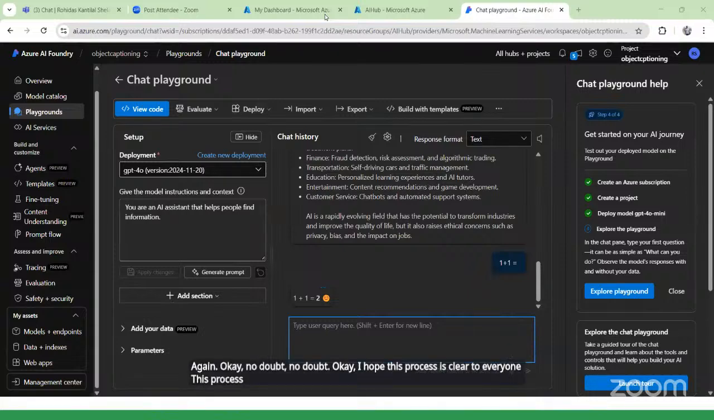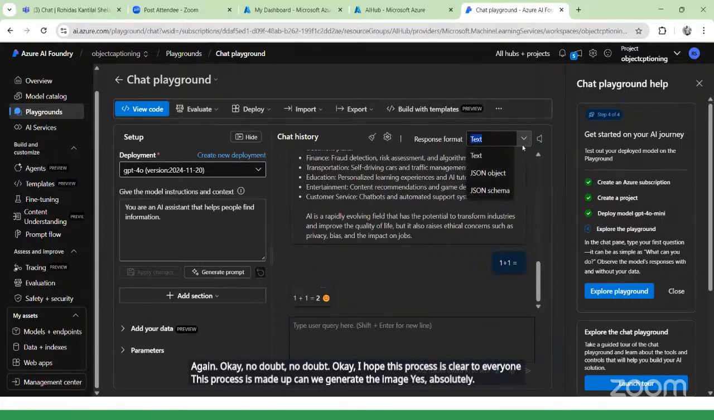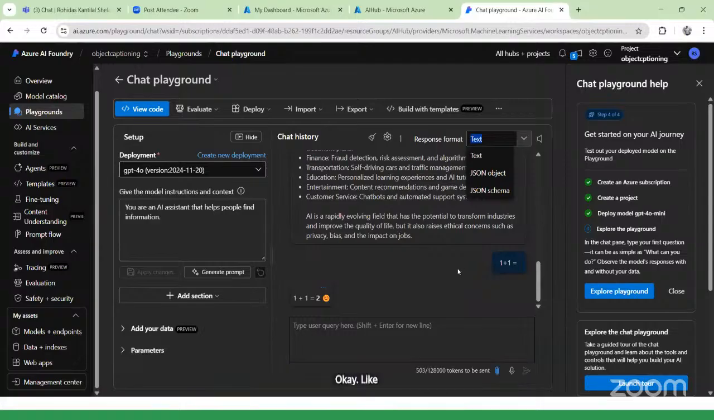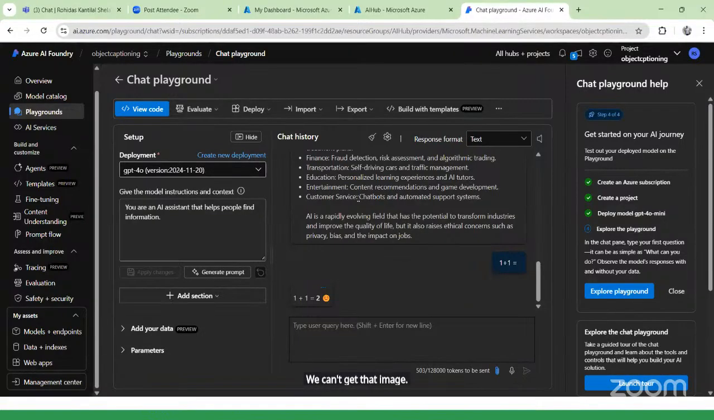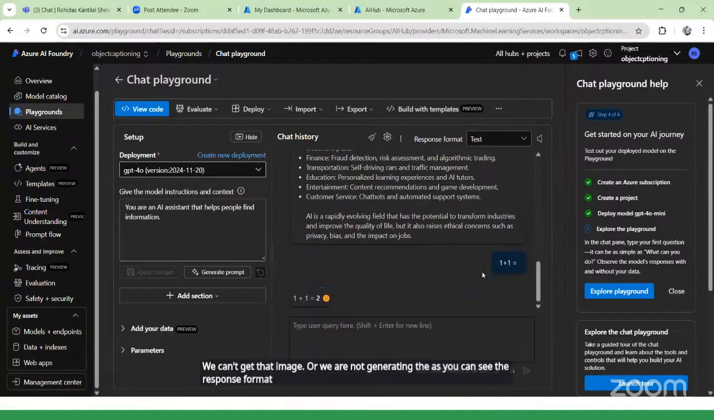Can we generate the image? Yes, absolutely, but basically you have to train the model. Till now, the assistant will only provide you some text. We can't get the image, or we are not generating the image. As you can see in the response format, here we can only get the text.